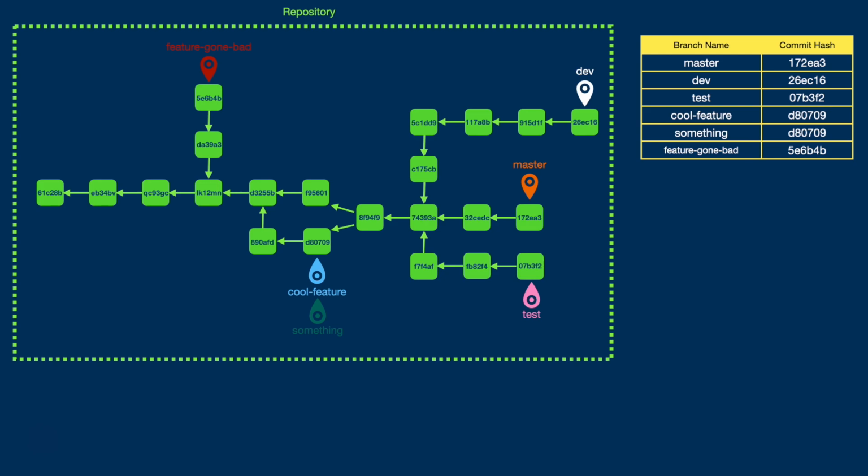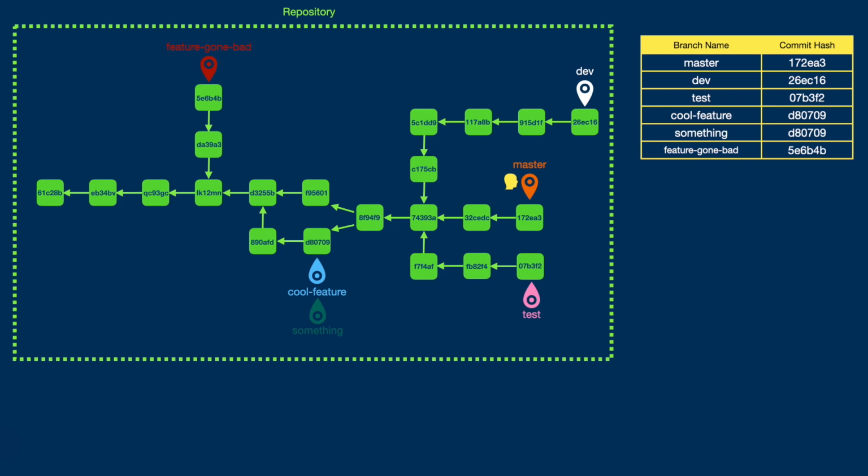Now it's a good time to pause and welcome the one and only head. Really, that's what head is. Head also points to a commit, but the difference is it can either directly point to a commit or it can point to a commit through a branch. In other words, it can point to a branch and then know what that branch is pointing to.